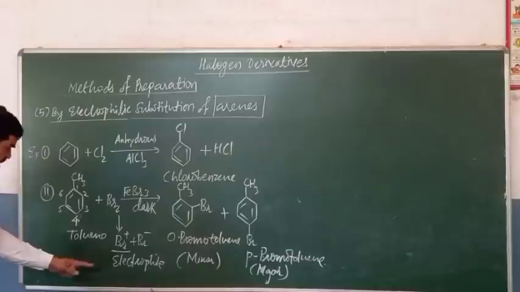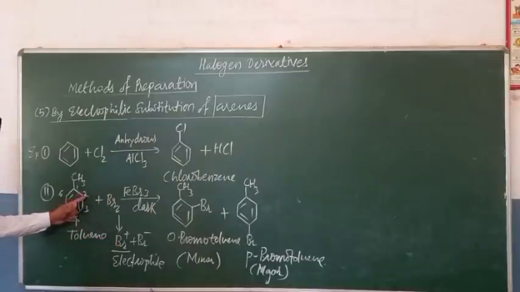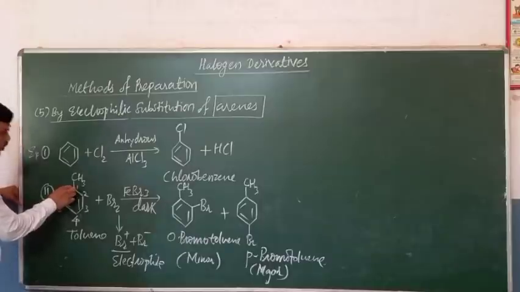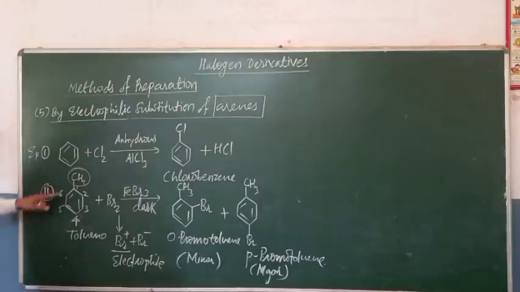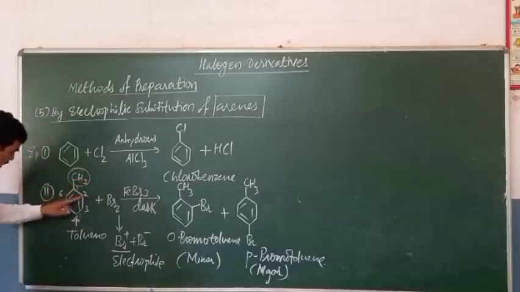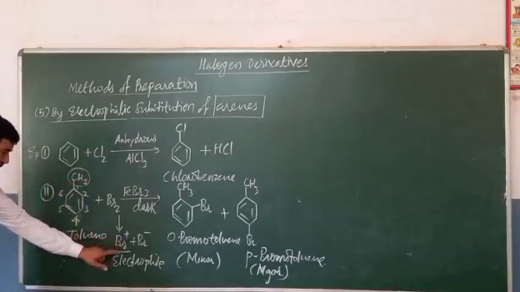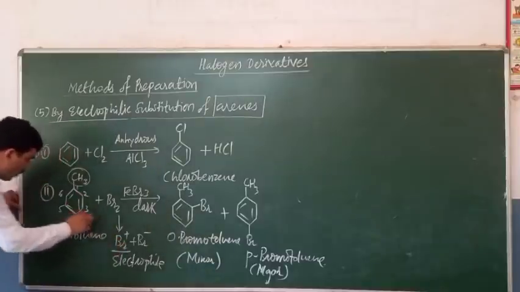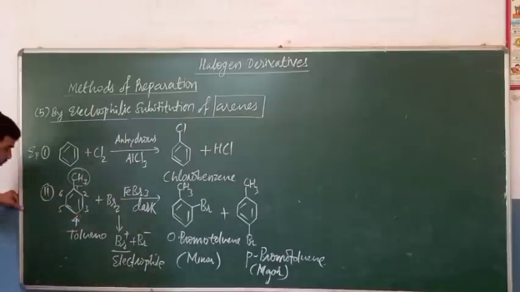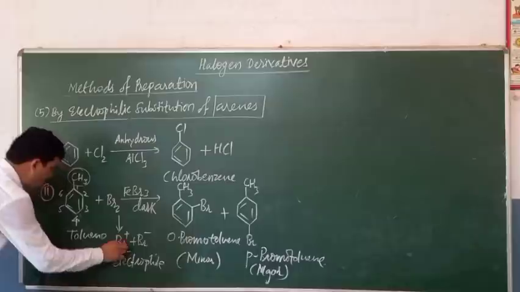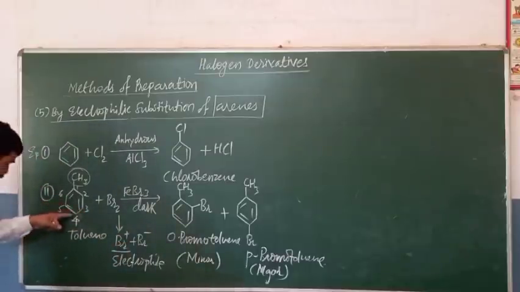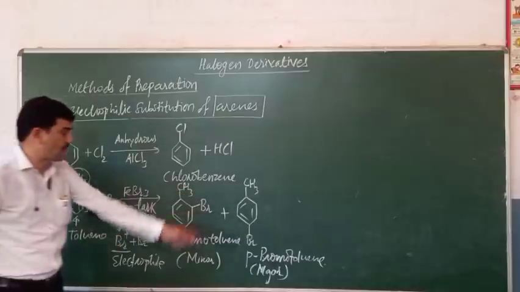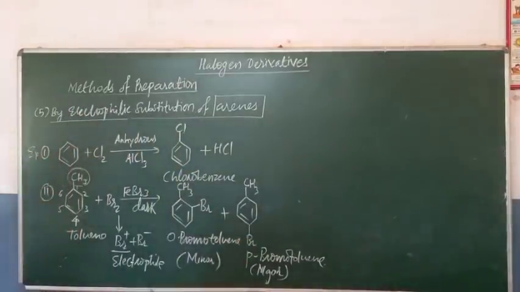It will be quite difficult for Br positive to attack on the ortho position, because at the adjacent position there is a bulkier group, methyl group. Due to the presence of this methyl group at the adjacent position, this Br positive can less easily attack at the position number 2, but this Br positive can more easily attack on the position number 4, and therefore it becomes easier for Br positive to replace H positive from the fourth position, and therefore there is a formation of parabromotoluene as a major product. So in this way we can obtain the haloarenes by the electrophilic substitution reaction. Thank you.